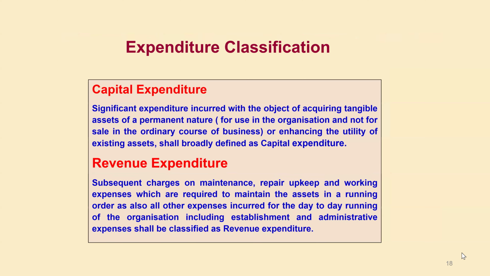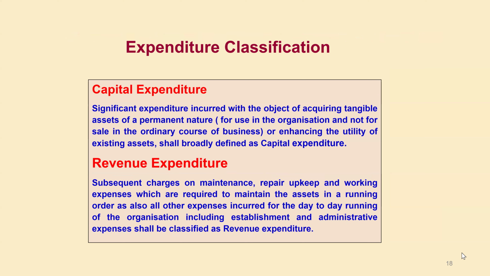You may know about capital expenditure and revenue expenditure. Capital expenditure is any expenditure incurred for acquiring an asset, like plant, machinery, building, furniture, equipment, computer, laptop.